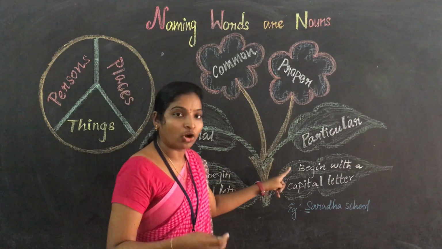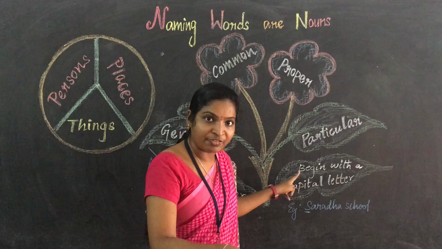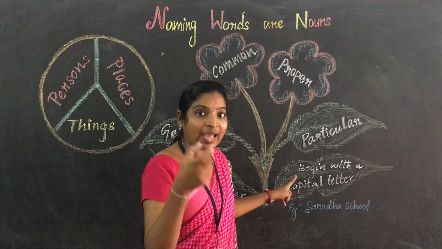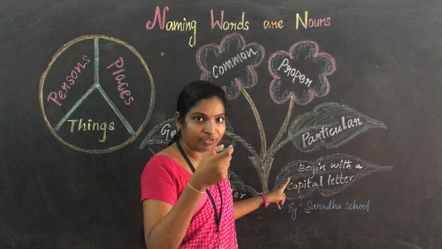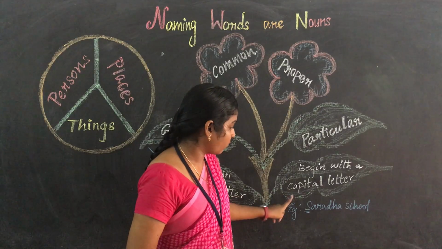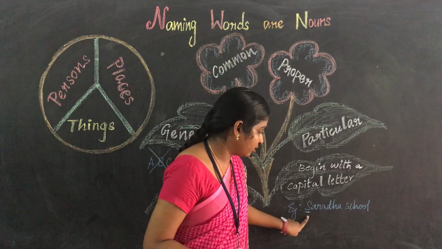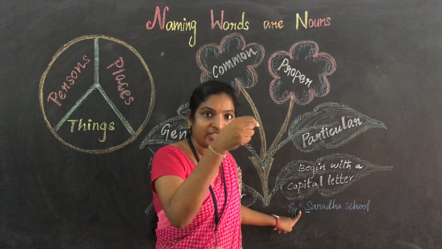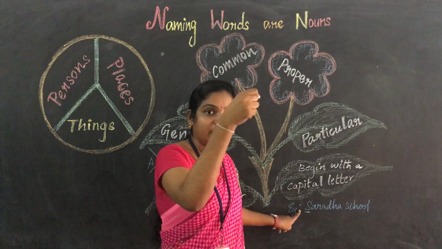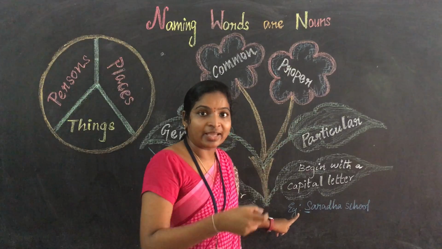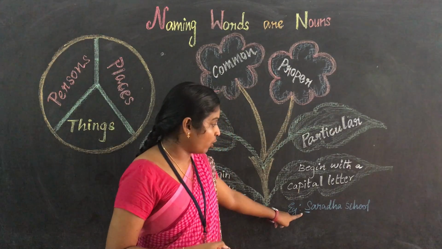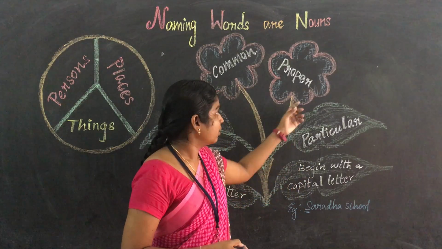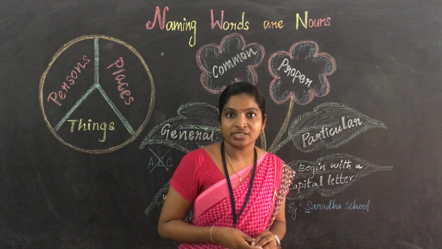But when we talk about something particular or specific, that time we use a capital letter at the beginning of the word. You just see Sarada school. Here we should begin with a capital letter. Particularly I am mentioning that school, specifically I am mentioning that person. So that time we use what? Capital letter. That is a proper noun. Are you clear with this?